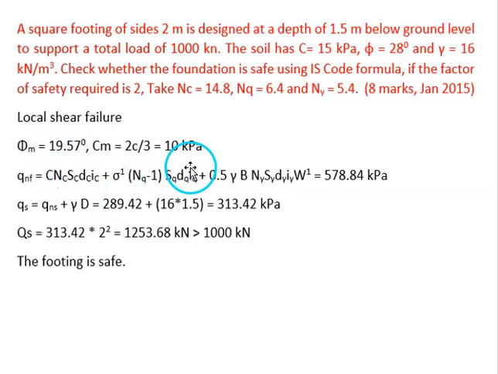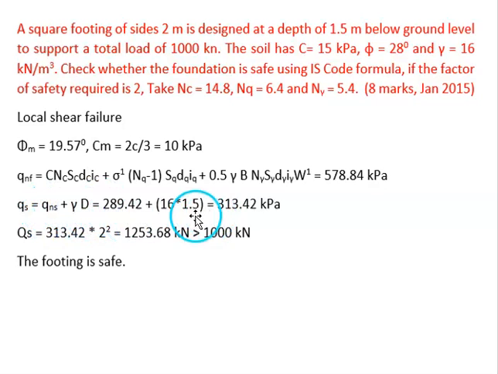So I'll be getting the values. Then we have to take the equation of net ultimate bearing capacity. Here when we substitute the values, we'll be getting the net ultimate bearing capacity. Then we have to find the net safe bearing capacity, which is equal to net ultimate bearing capacity divided by factor of safety. Then we should find the safe bearing capacity, which is equal to net safe bearing capacity plus initial effective overburden pressure.